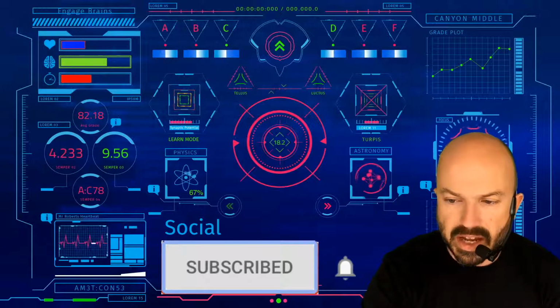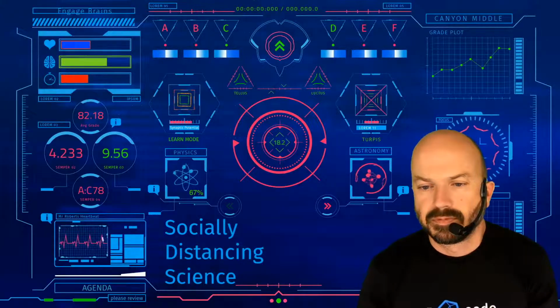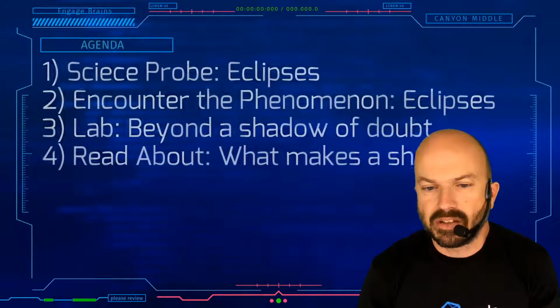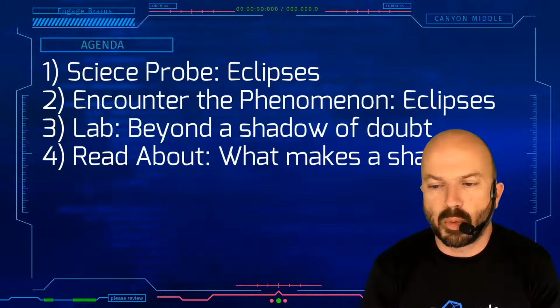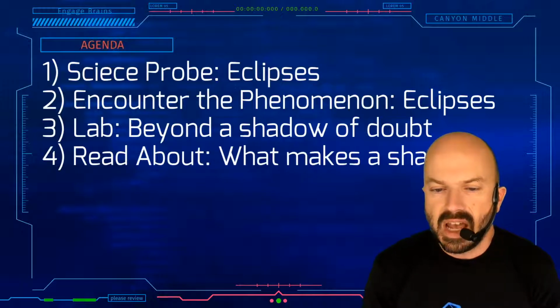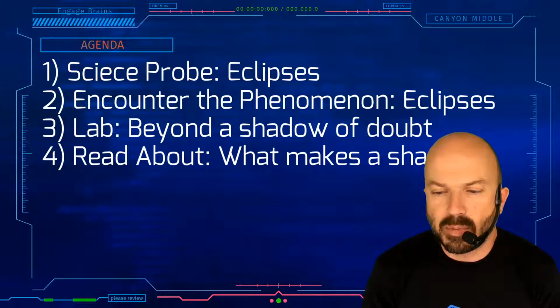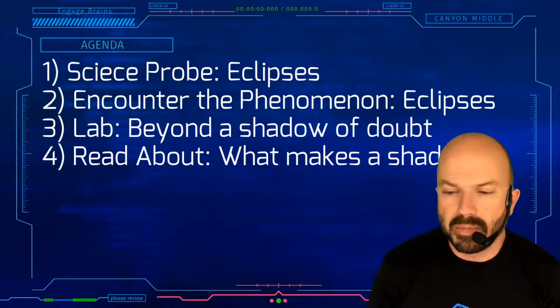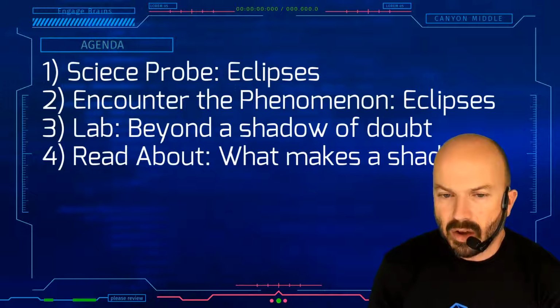Let's see what we're doing today. Our agenda: we are going to do a science probe about eclipses. We're going to encounter the phenomena of eclipses, and we're going to do a lab about shadows, and then we're going to read about what makes a shadow. Okay, let's go to the curriculum.